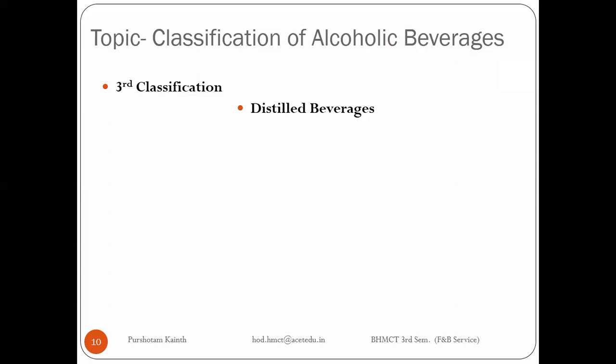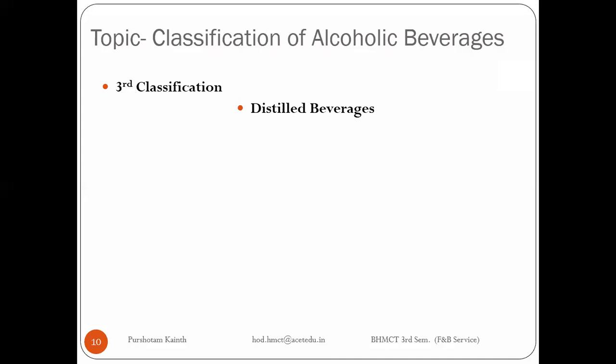So Safraja has given you the answer that distilled beverages are those produced by the distillation process. The moment I started this lecture, I told you that we have two methods to produce alcoholic beverages: one was the fermentation method, and another one the distillation method. So the drinks produced by the distillation process are known as distilled beverages.